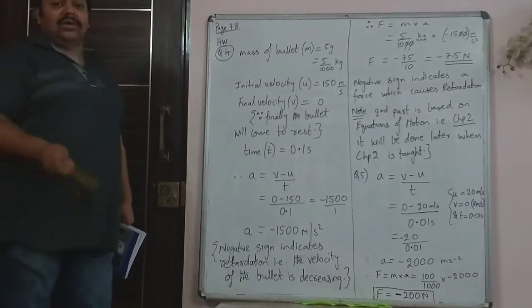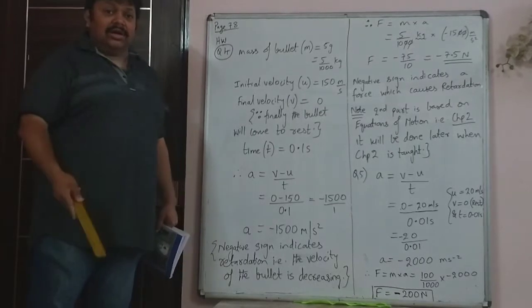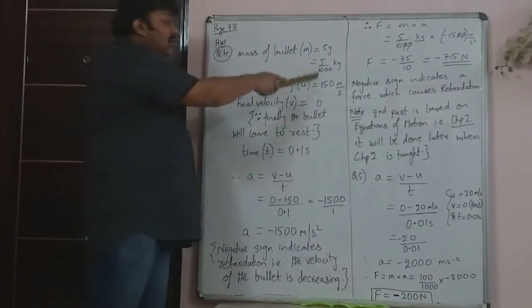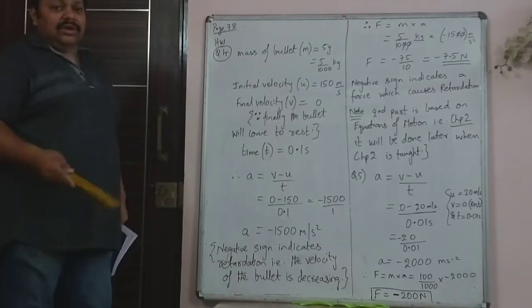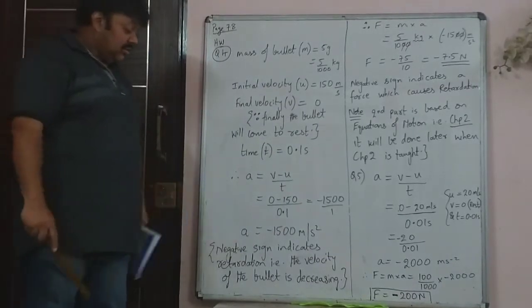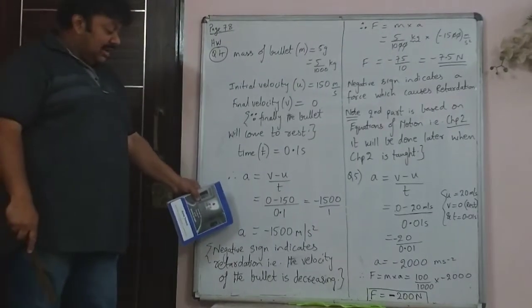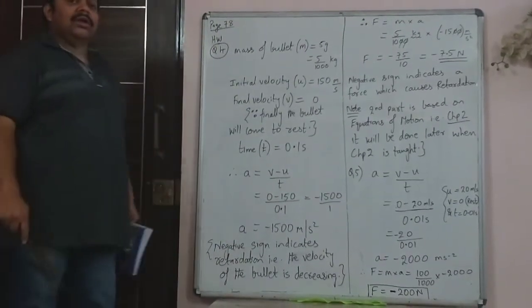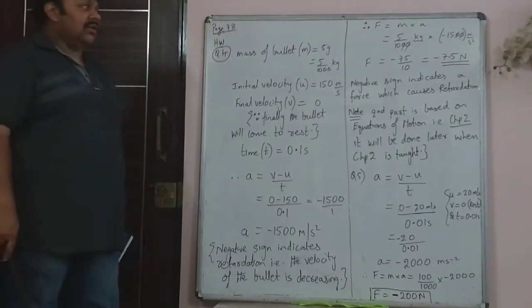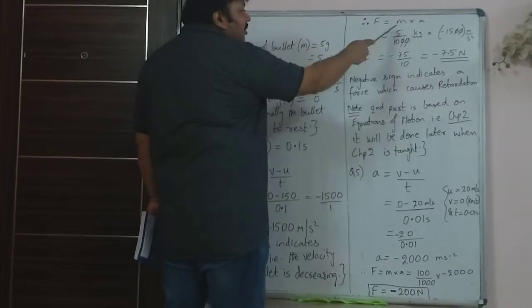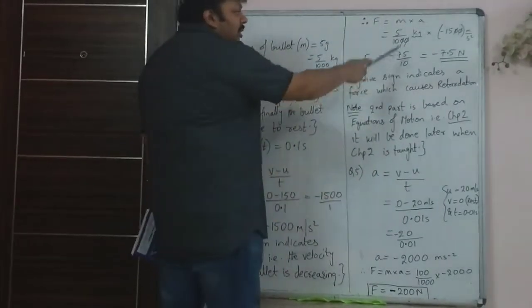So the force that is applied by the target is a retarding force, a force which causes decrease in velocity. Whenever the velocity decreases, you will get a negative answer, that is the force is causing retardation. In this case, the acceleration is minus, which means it is retardation. The velocity is decreasing. Then by Newton's second law, you use the formula F is equal to ma.